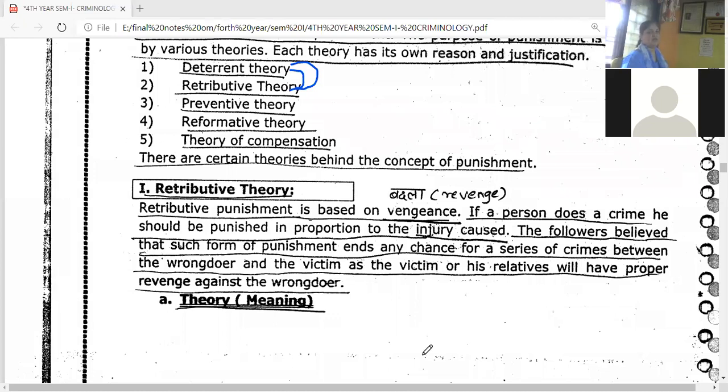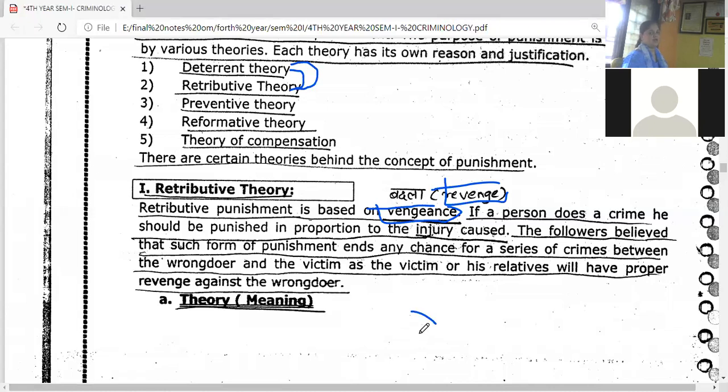Now this retributive theory is based on the principle of the vengeance. Vengeance अगदी शब्द नाही आठवला. If you didn't remember this word vengeance, you can use the word revenge, badla. If a person does a crime, it should be punished in proportion to the injury caused. Follower of this particular punishment and any chance for the series of crime between the wrongdoer and the victim, as the victim or his relatives will have the proper revenge against the wrongdoer. इथे काय होतं माहिती series of crime ची शक्यता असते.